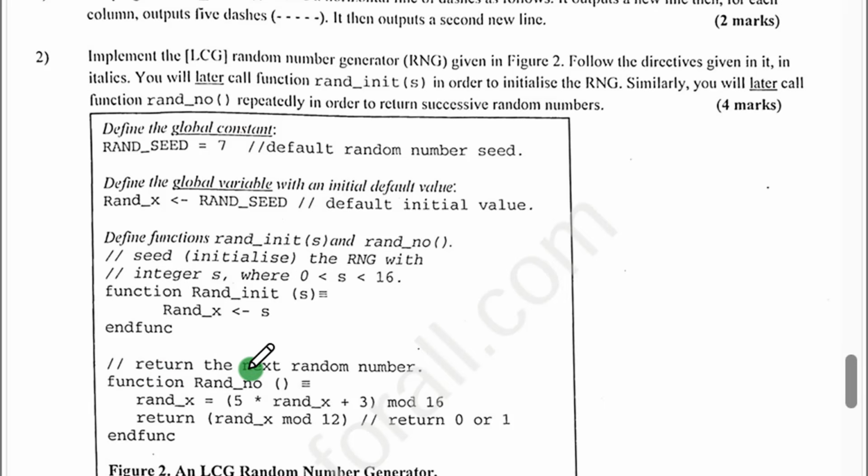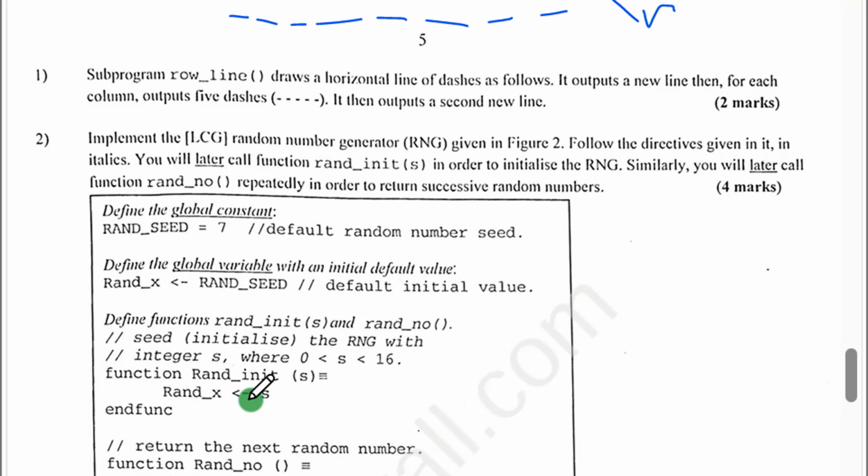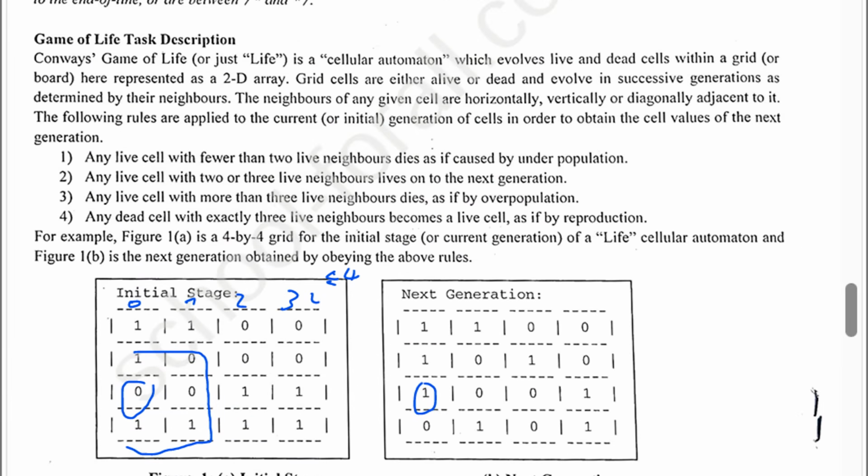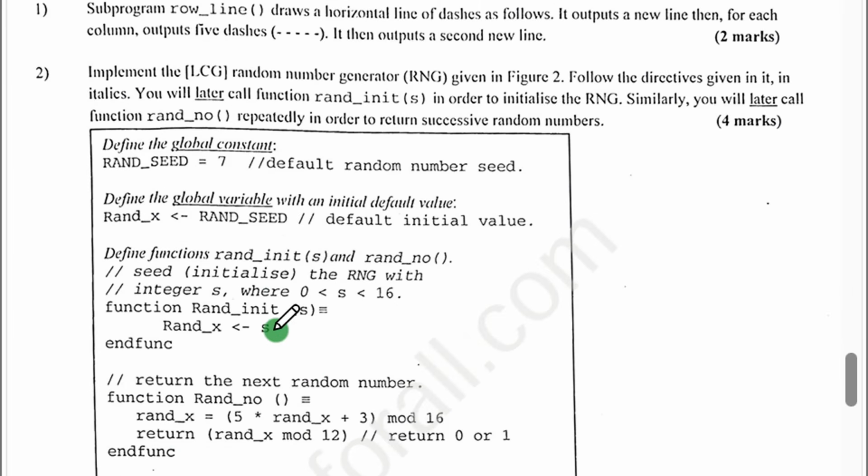The algorithm is being described for you here, so you just translate it. And when you're translating, what's important is to look at something. You know already that the aim of this algorithm is to generate random numbers. And the random numbers they are talking about are these 1s and 0s you are seeing in the cells here, like in the initial stage. How are we having the 1, 1, 0 and so on? They are random numbers. So the aim of this function is to generate that random number.